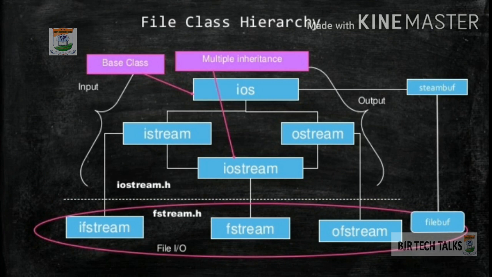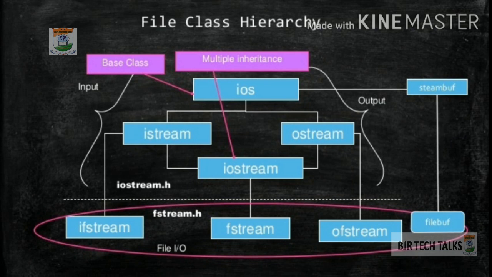The istream class. This class is responsible for handling the input stream. It provides a number of functions for handling characters, strings and objects such as get, getline, read, etc. The ostream class. This class is responsible for handling the output stream. It provides a number of functions for handling characters, strings and objects such as write and put, etc.